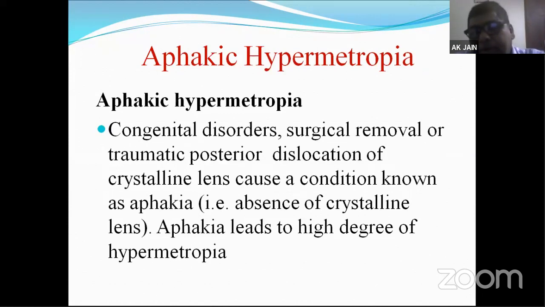What is aphakic hypermetropia? Aphakic hypermetropia could be because of absence of crystalline lens. That absence may be because of congenital disorders, or the lens could have been surgically removed, or it could have been traumatically dislocated into the vitreous cavity. There are many conditions which can produce the aphakic condition, and aphakia is a high degree hypermetropic condition. The hypermetropia without the crystalline lens is up to the tune of around 7 diopters or 8 diopters.